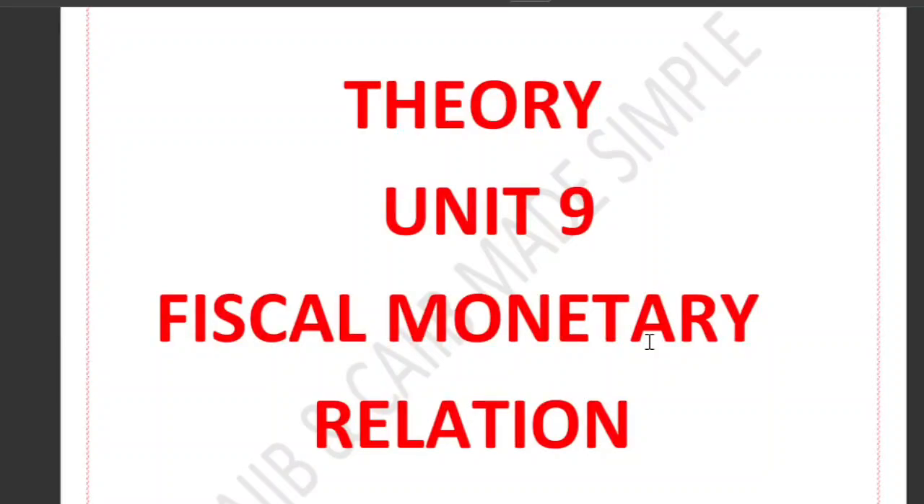In this particular video, we are going to discuss unit number 9 of central banking, and the chapter name, as you can see, is fiscal monetary relation. So let's get started with our very first topic, that is the objective.